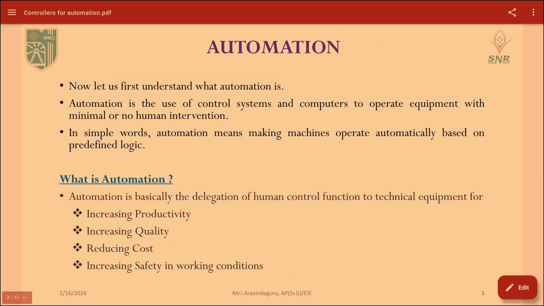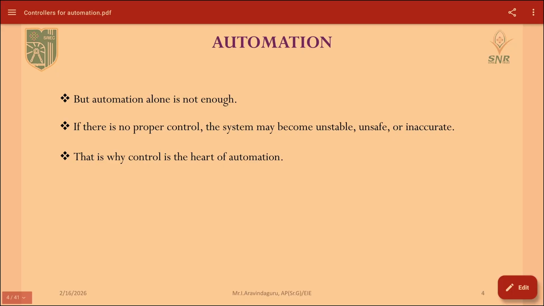Then we will see the advantages of automation: increased productivity, increased quality, reduced cost and increased safety in working conditions. But automation alone is not enough. We have to introduce a controller to control the process and make things safer and more accurate. So we can say that the controller is the heart of automation.